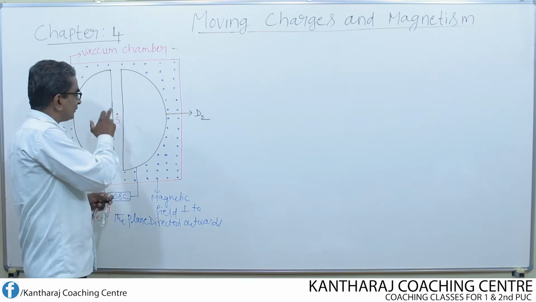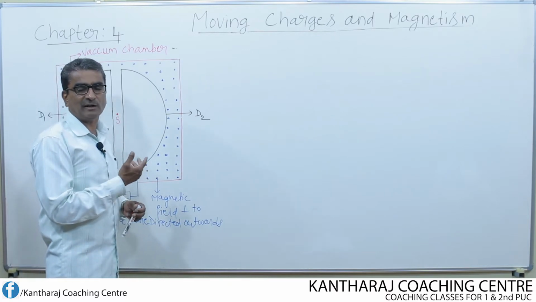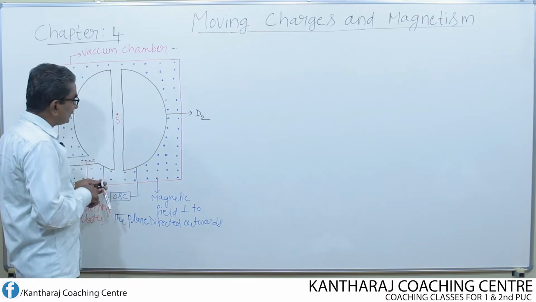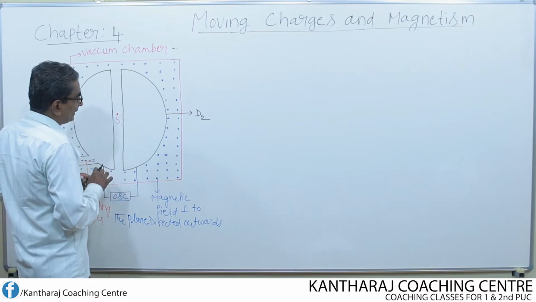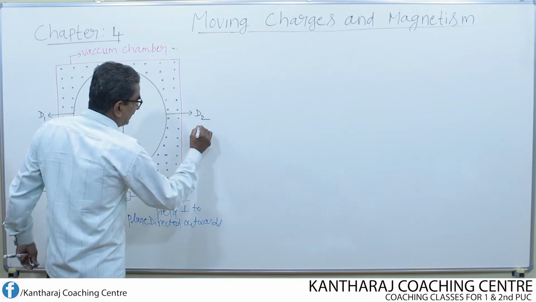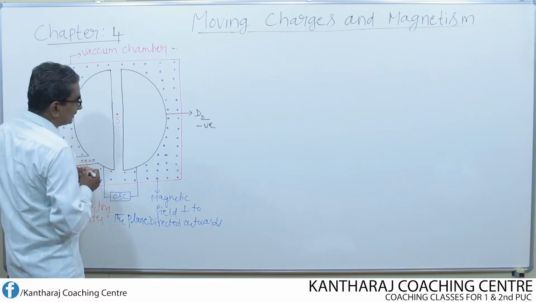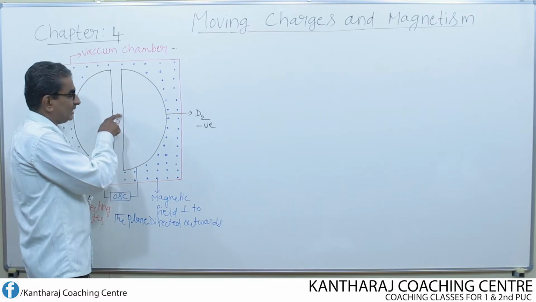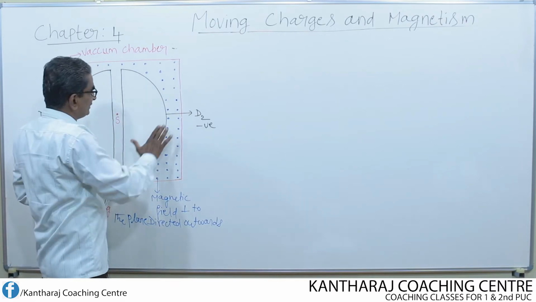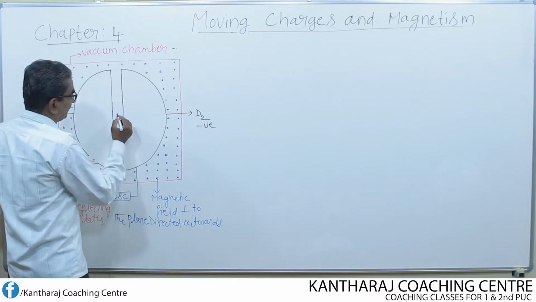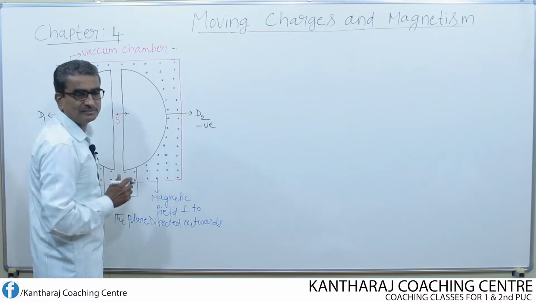What actually the source does is it emits the charged particle, positively charged particle or positive ion. Now, once the source starts emitting the ion, at that time, if this D is negative and if this D is positive, then the charged particle enters into the D which has negative potential. Since this D has negative potential, the positively charged particle now enters into D2.